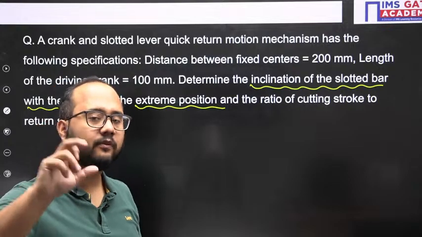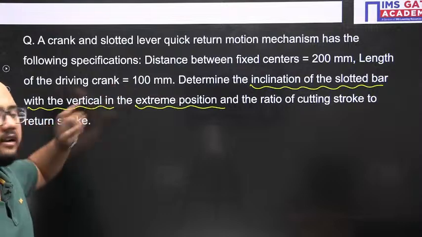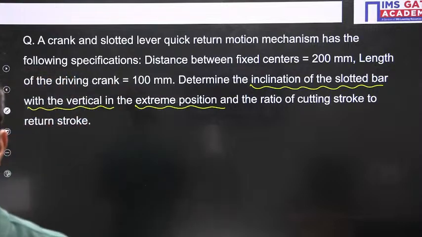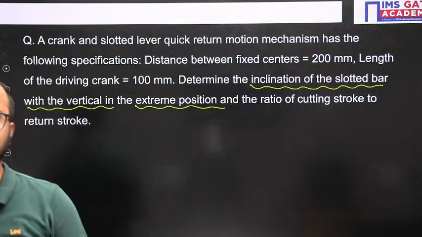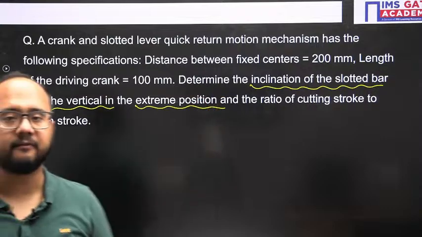The distance between the fixed centers is given as 200 mm and the driving crank length is 100 mm. Tell me the answer. The inclination angle you have to tell me. What is the angle here?